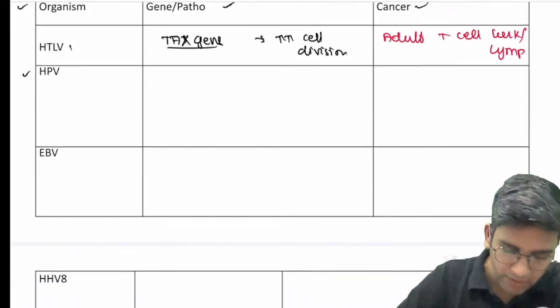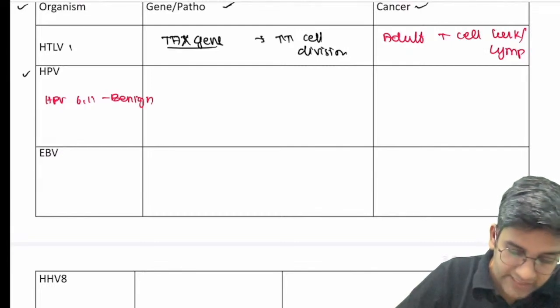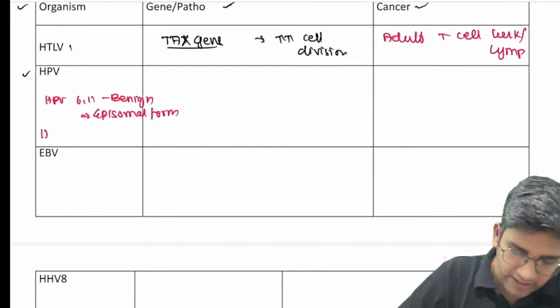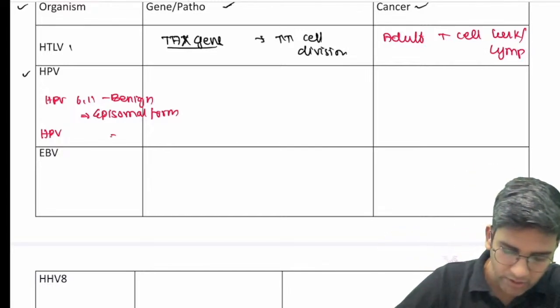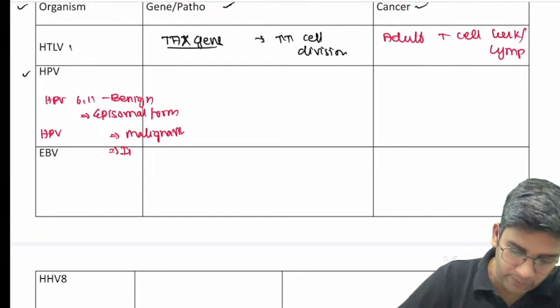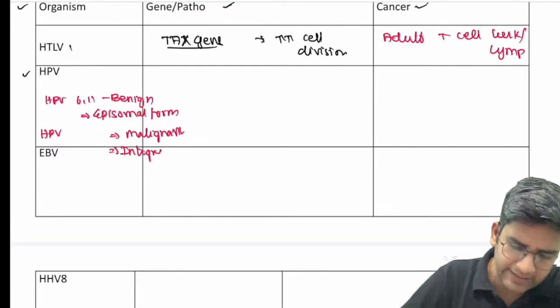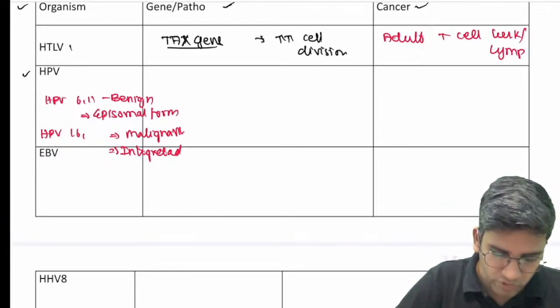So HPV: there are two things. Serotypes HPV 6 and 11 cause benign conditions. The reason for the benign condition is that all the genome is in episomal form. They are not integrated. Which serotypes can cause malignancy? They are in integrated forms. They are definitely integrated into the human DNA, so once they are integrated, there is definitely more risk of cancer.